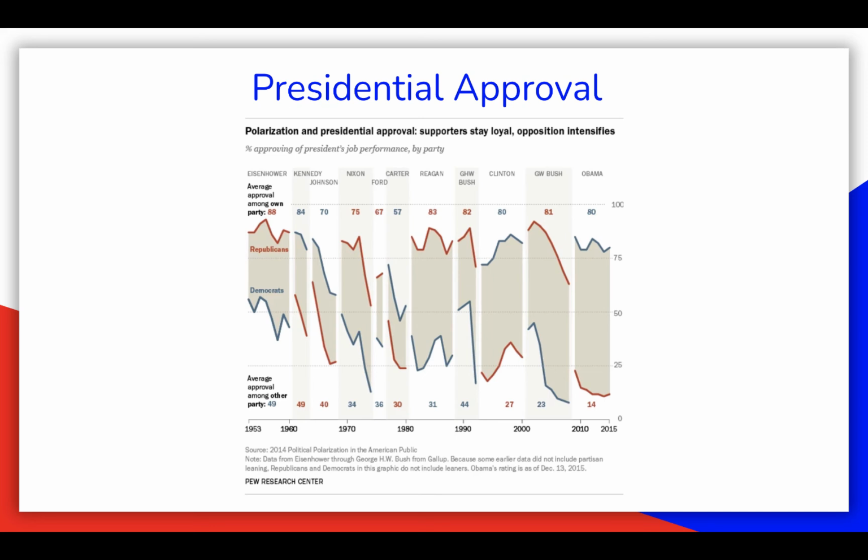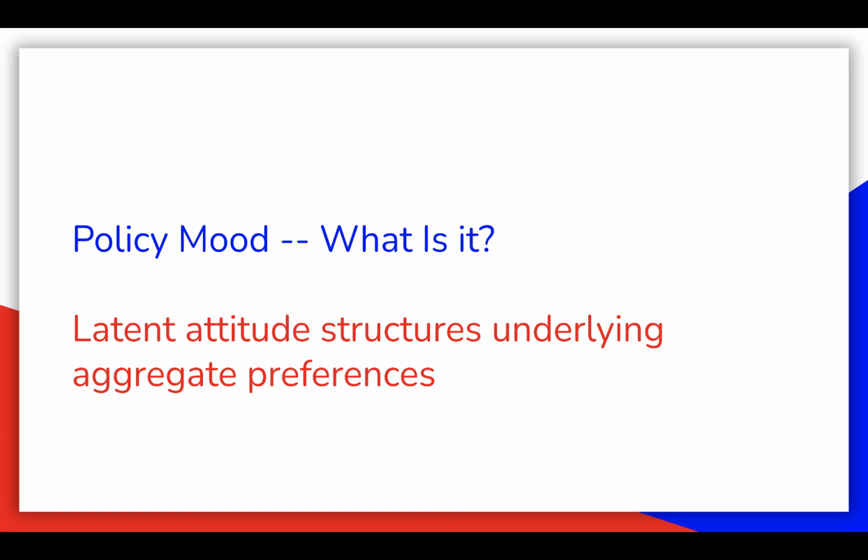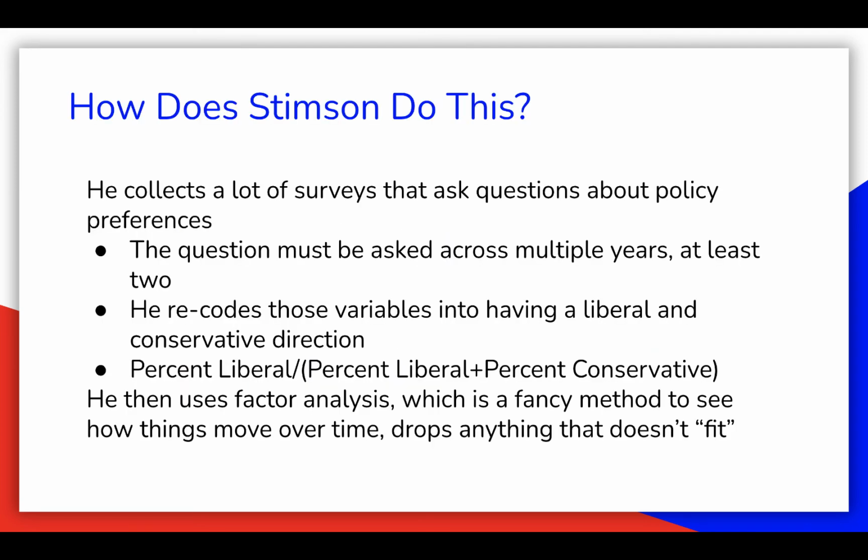And our last example of macro level opinion is policy mood. So what is it? This piece you read from Jim Stimson, and the policy mood is the latent attitude structures underlying aggregate preferences. So how liberal or conservative policy preferences are in the aggregate. How does Jim Stimson do this?